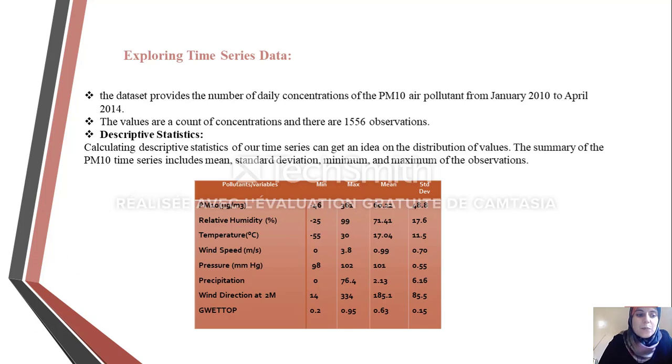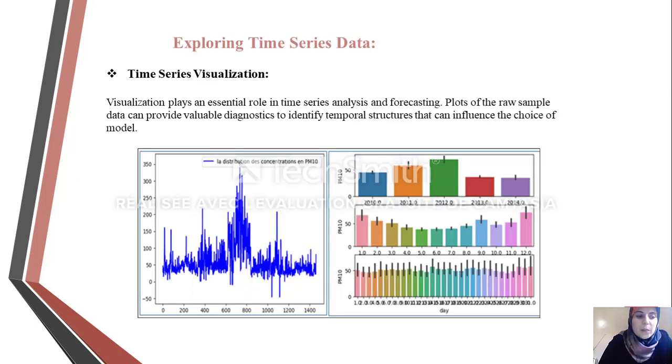Our dataset provides the number of daily concentrations of PM10 air pollutants from January 2010 to April 2040. We start by calculating descriptive statistics of our time series because that gives an idea of the distribution of values. After plotting our dataset, we can see that during the period studied, the concentration of PM10 in Tangier increases until it reaches its peaks, and it decreases after that.